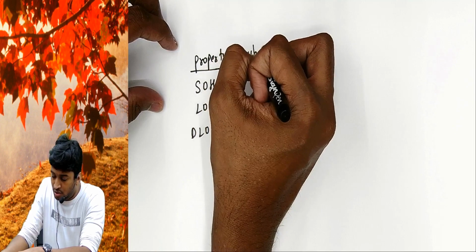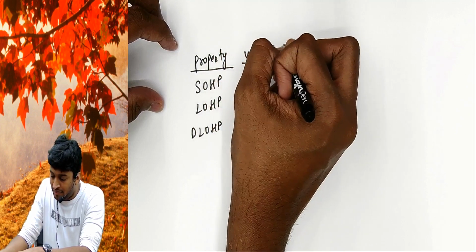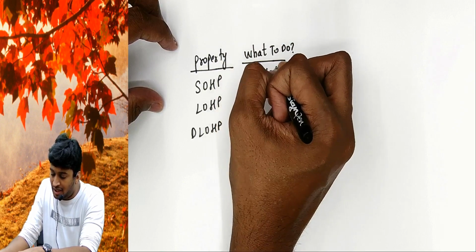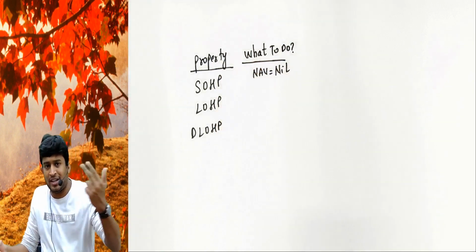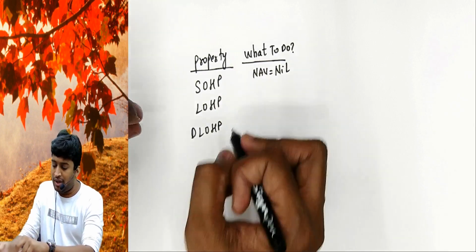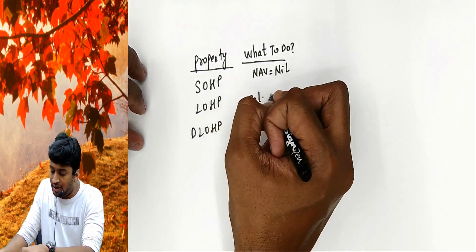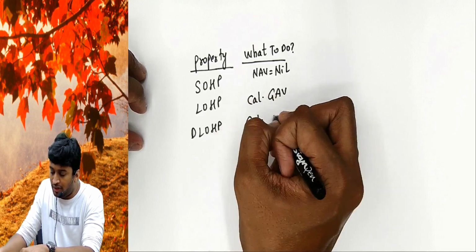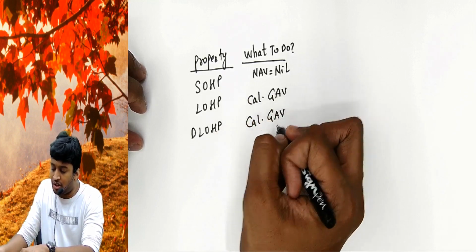What to do for these properties? For self-occupied, we will take NAV as 0. Both our pro forma will directly start from NAV. For let out, we will calculate gross annual value. For deemed to be let out also, we'll calculate GAV even though it is not let out.